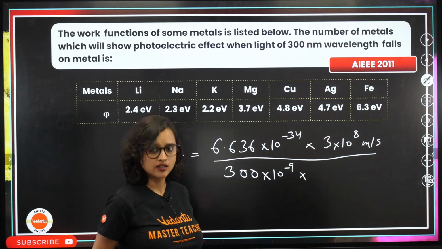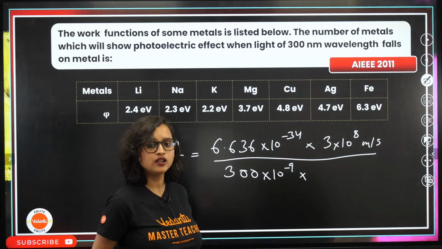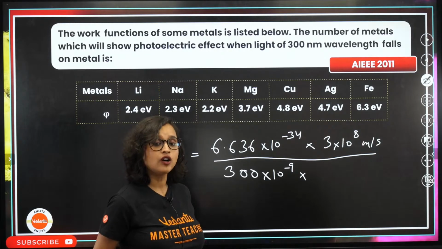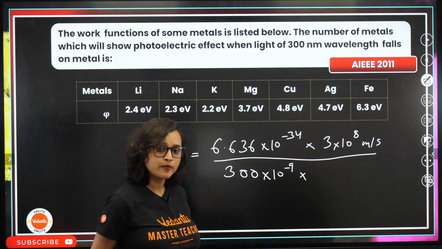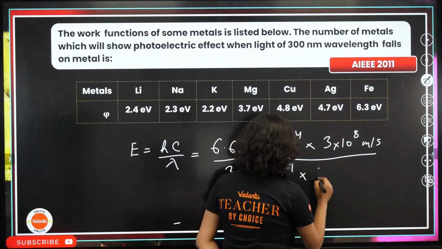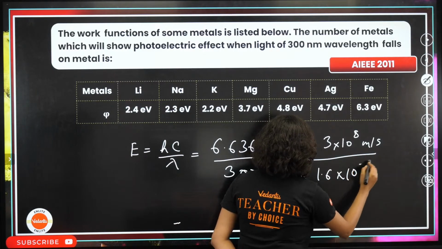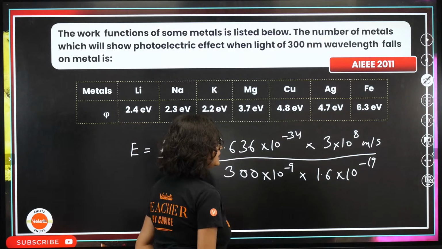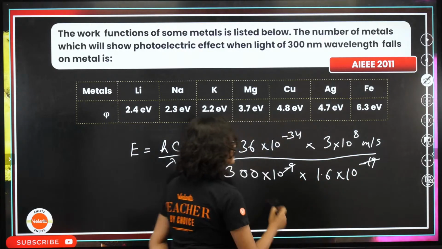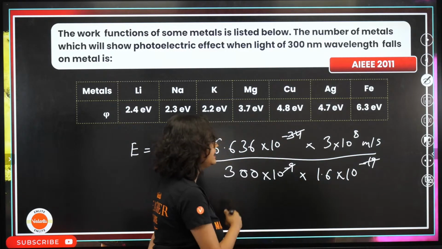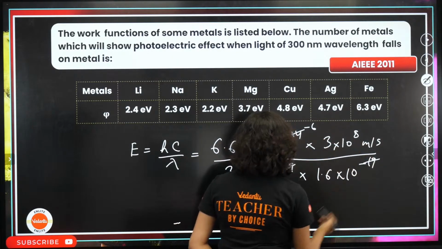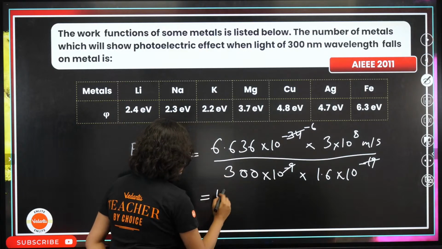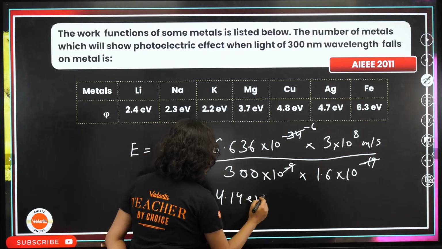What is the value of e? 1.6 into 10 to the power minus 19. Now, let's solve it. If you completely solve it, you will get 4.14 electron volt.